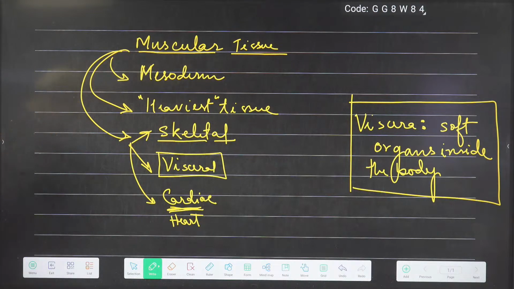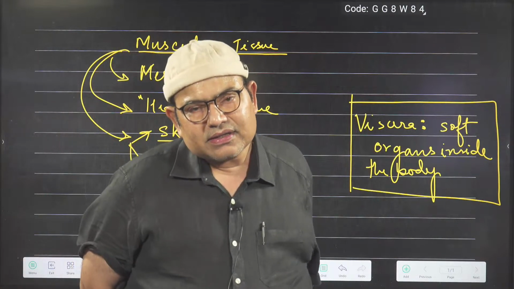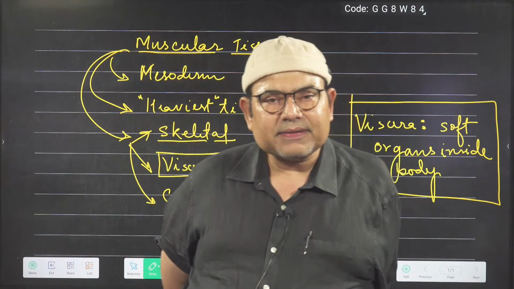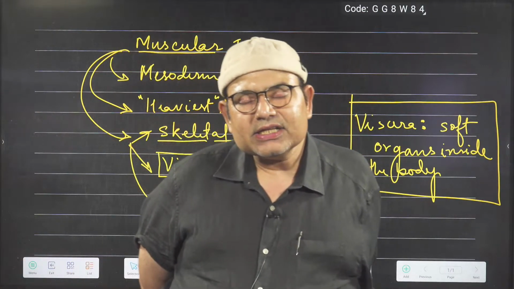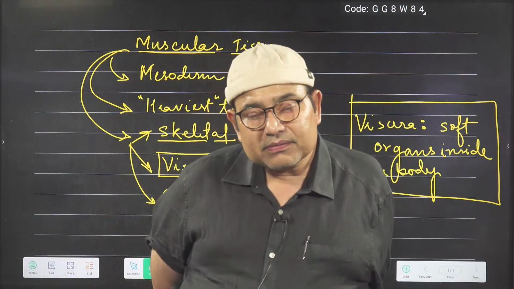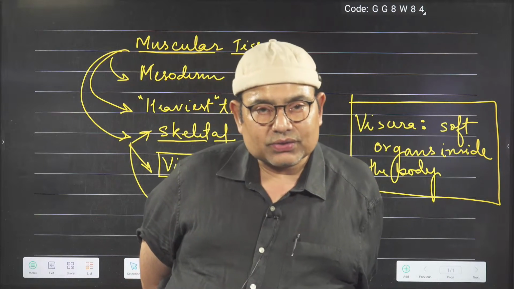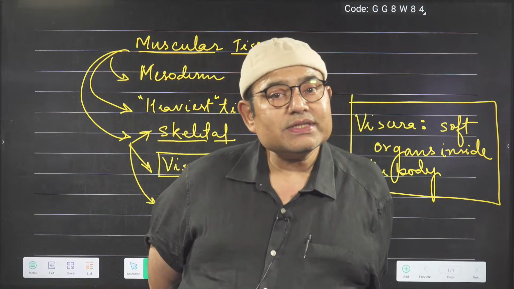That includes our lungs, our heart, yes, heart is also included, our esophagus, stomach, large intestine, small intestine, our mesenteries, and our big blood vessels. So all that constitutes our body viscera.